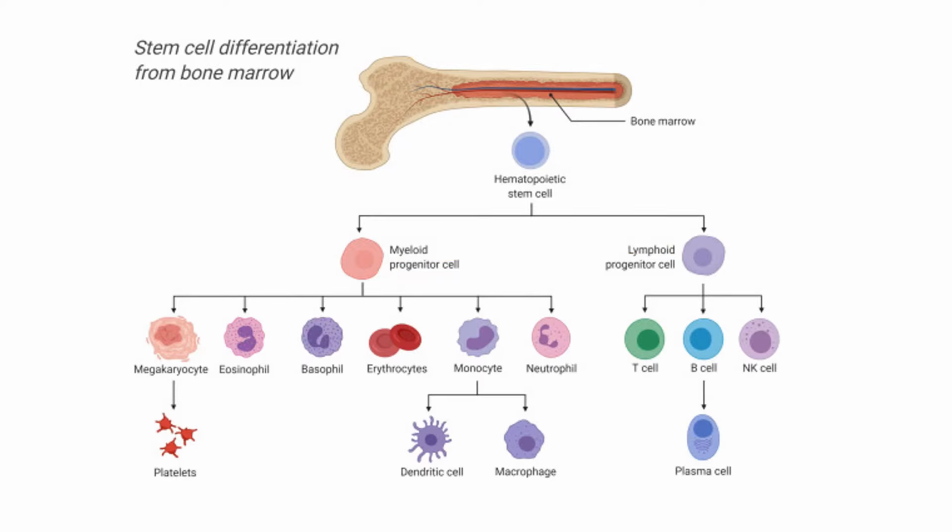So from the myeloid progenitor cell, you have all these cells which come. That is, you have platelets which come from the myeloid cell, you have eosinophils, basophils, and neutrophils which come from the myeloid cells, you have RBC which come from the myeloid cells, and even the monocytes come from the myeloid cells. So all the cells except the lymphocytes come from the myeloid progenitor cell, whereas from the lymphoid progenitor cells, we get T cells, B cells, and NK cells.